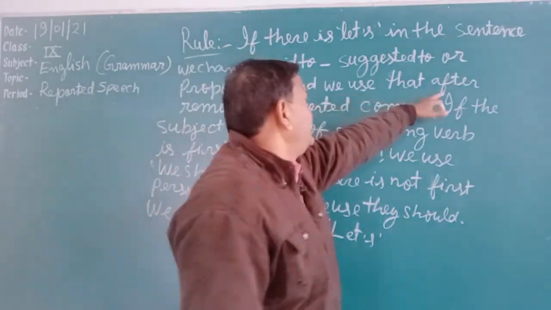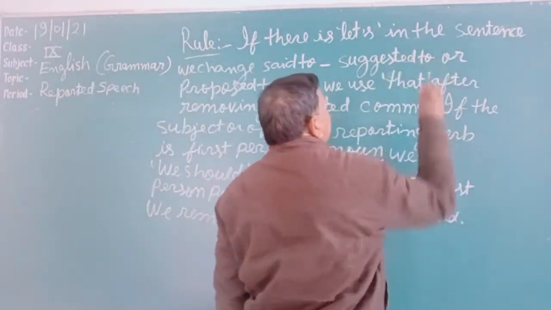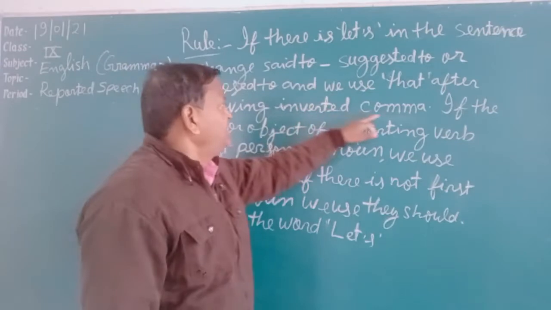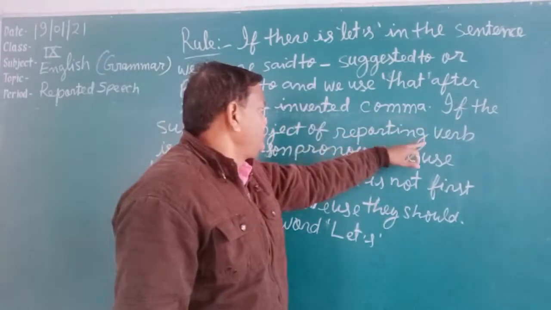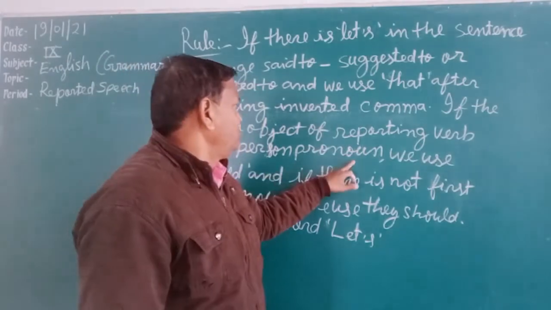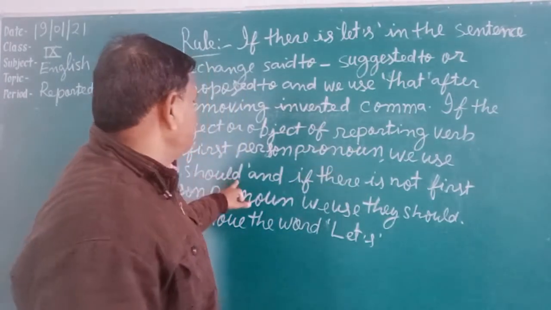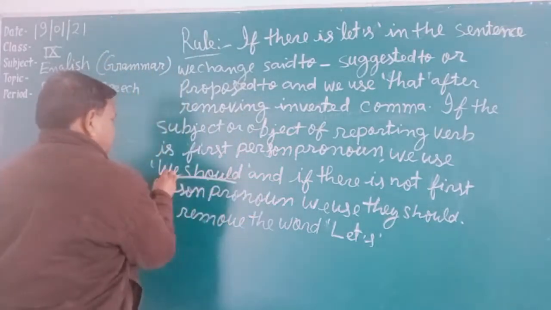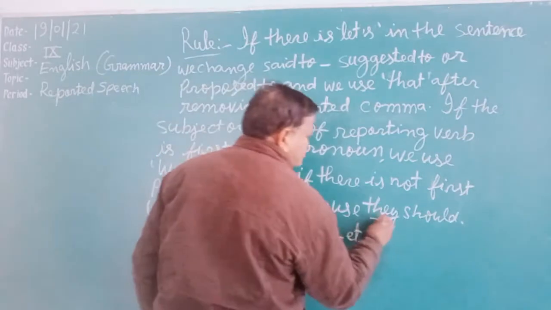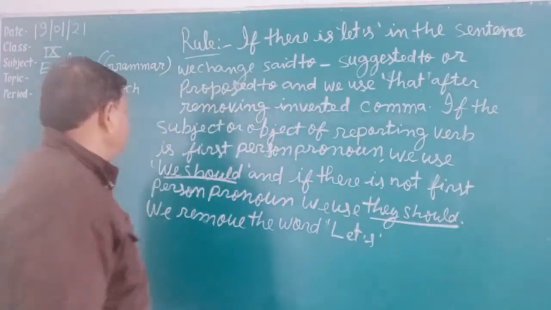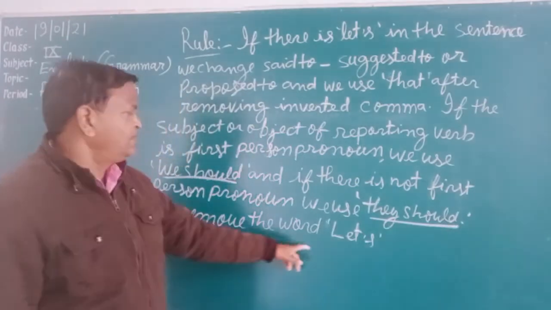And we use that after removing the inverted comma. And if the subject or object of the reporting verb is a first person pronoun, we use we should. And if there is not, we use they should. We remove the word let's.